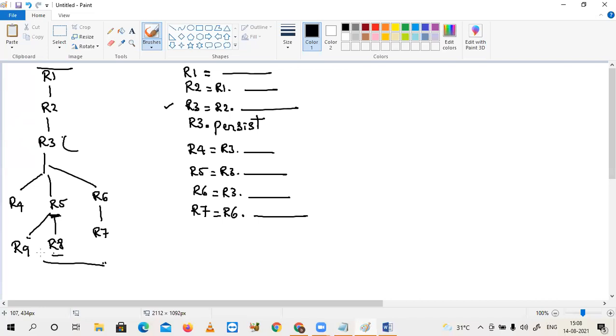But for R8 and also R9, input is common. That's why after completion of this R5, say the statement R5.persist. Okay, now two RDDs you are persisting.